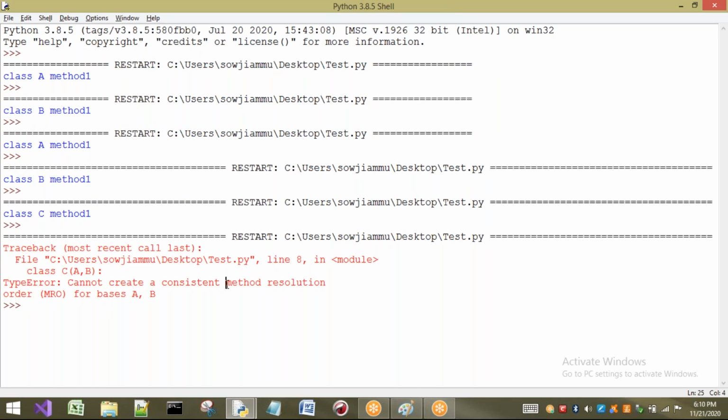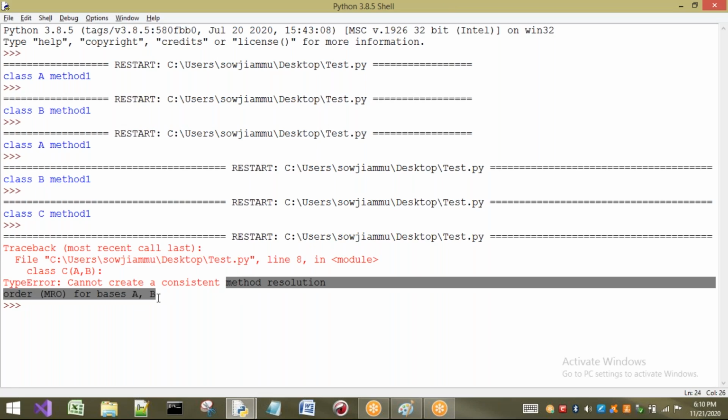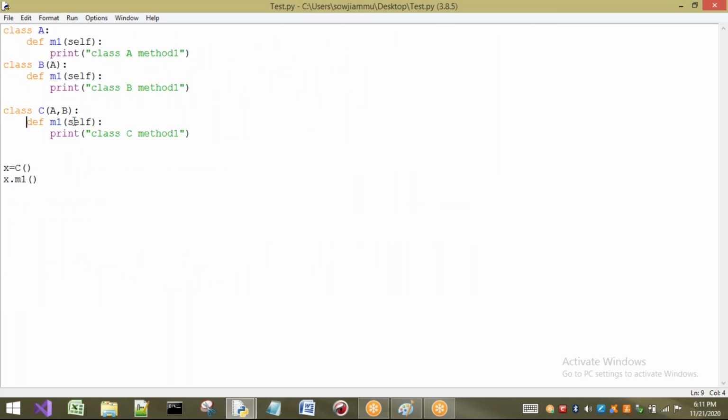Now we are talking about method resolution order. This is why I have executed this particular statement. The next concept is method resolution order. For that only I have written this particular statement. Okay, right. Now see.